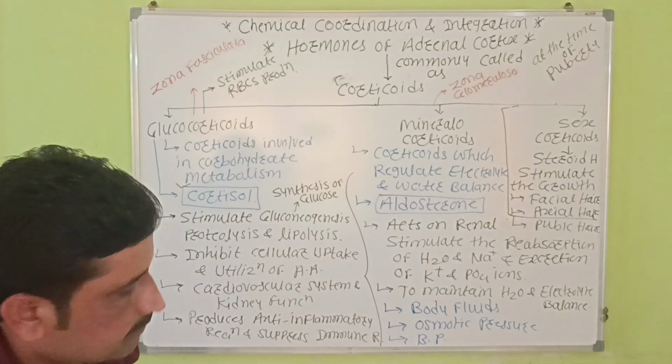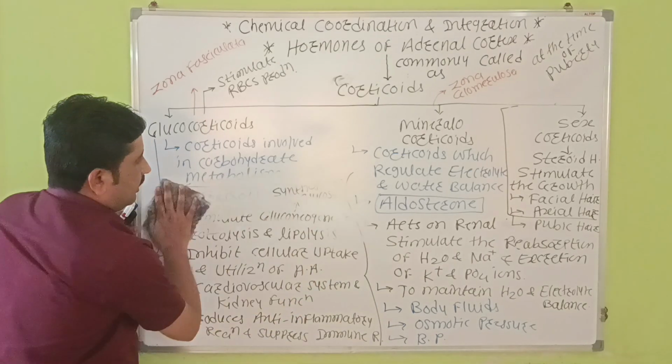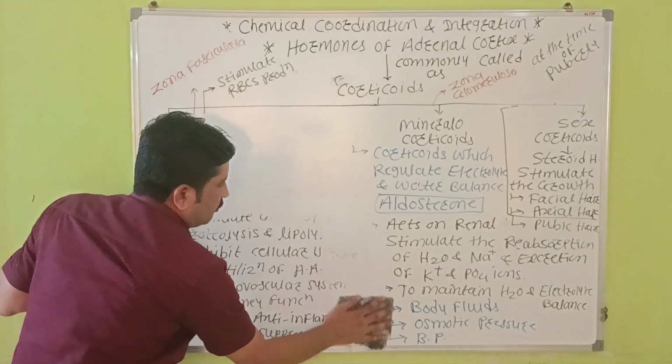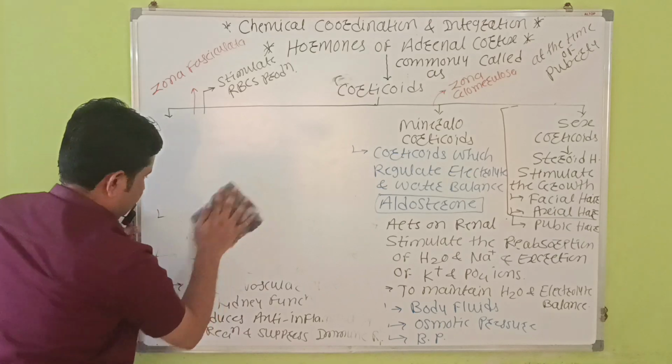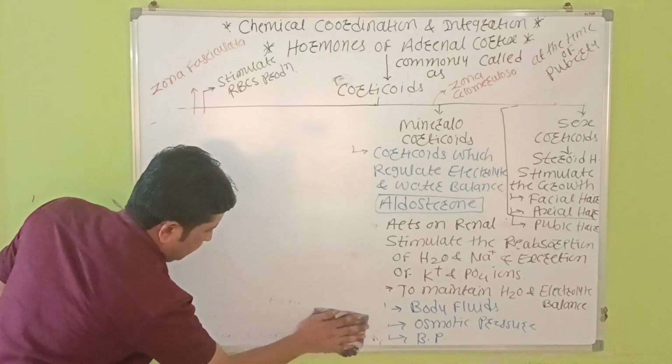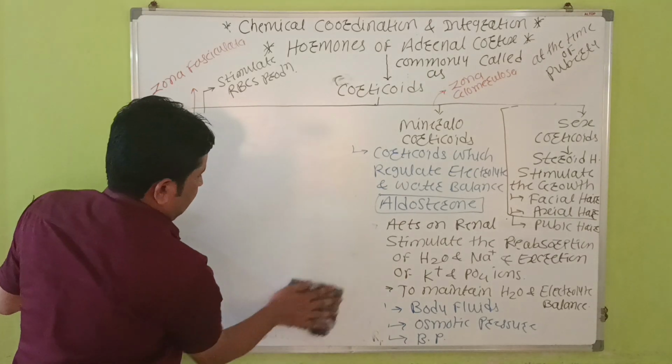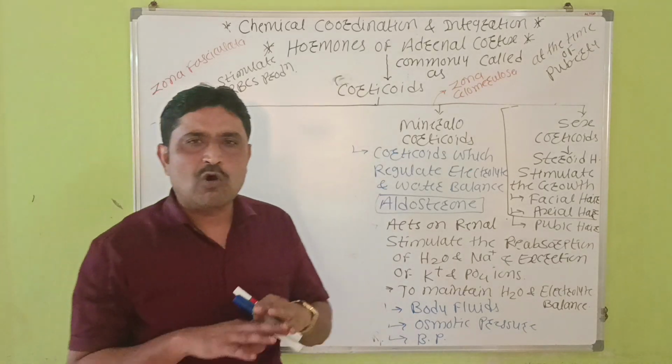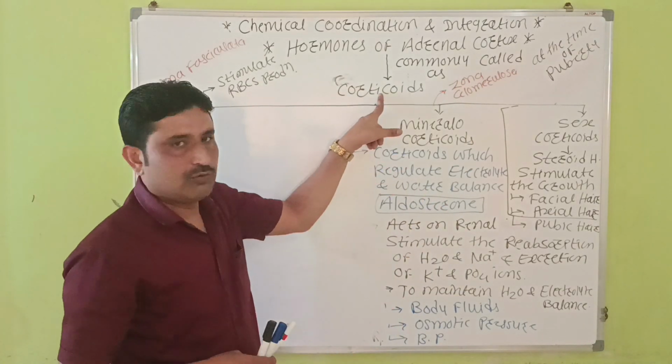Now one point remains, that is, if there is an underproduction of these hormones. Underproduction मतलब less production of all these hormones. कौन से? Corticoids.